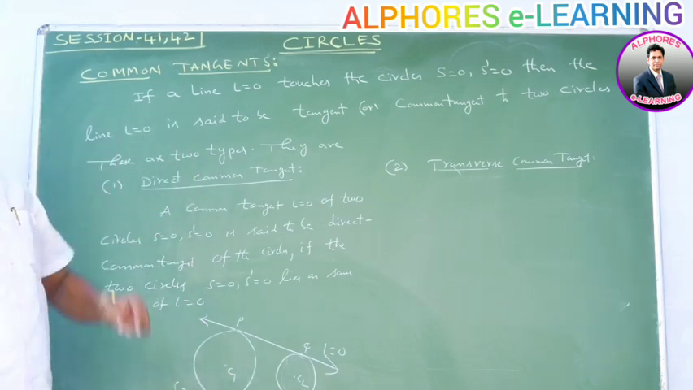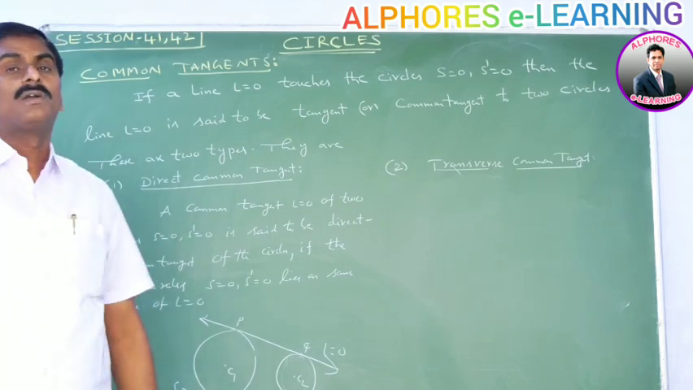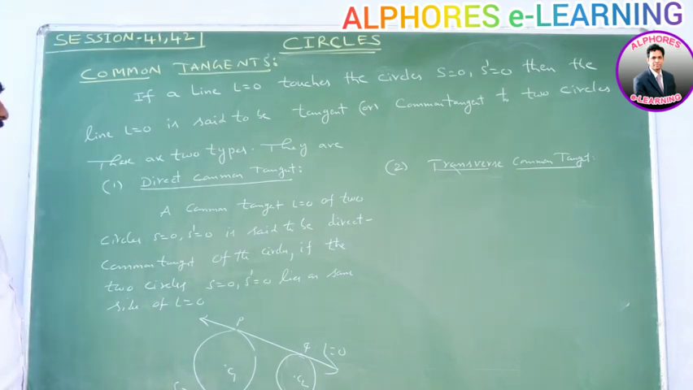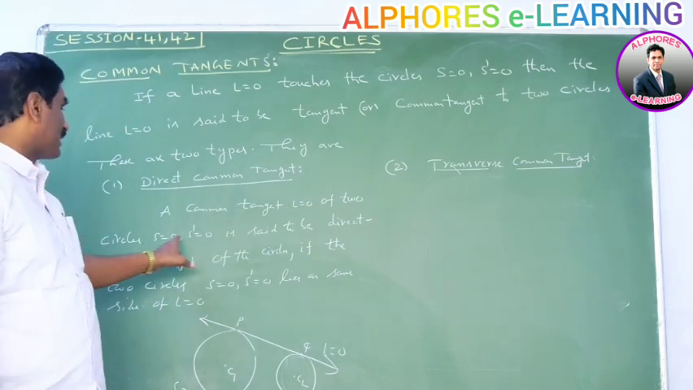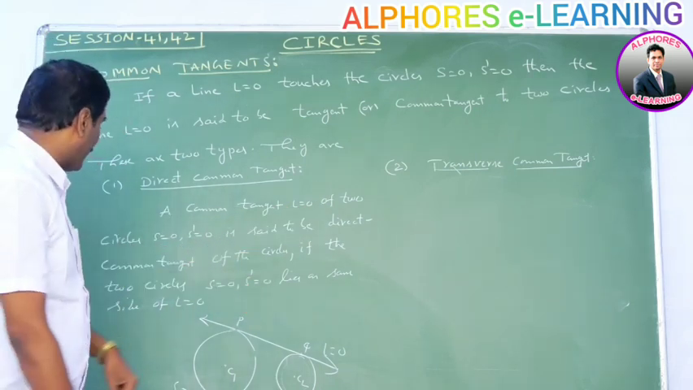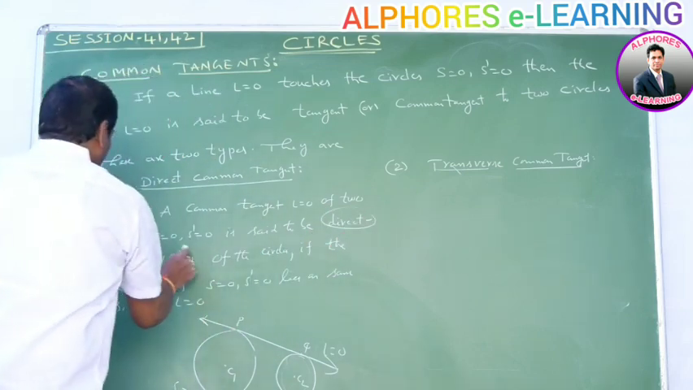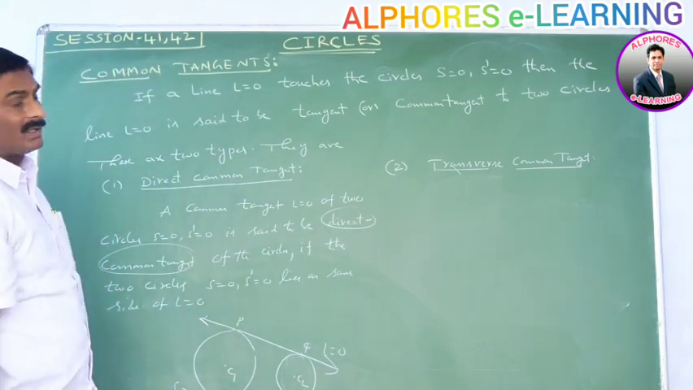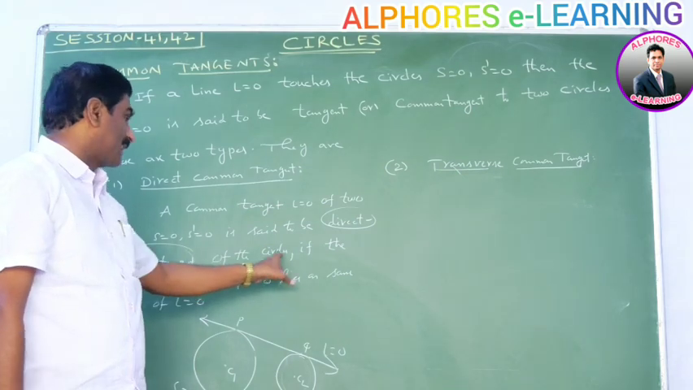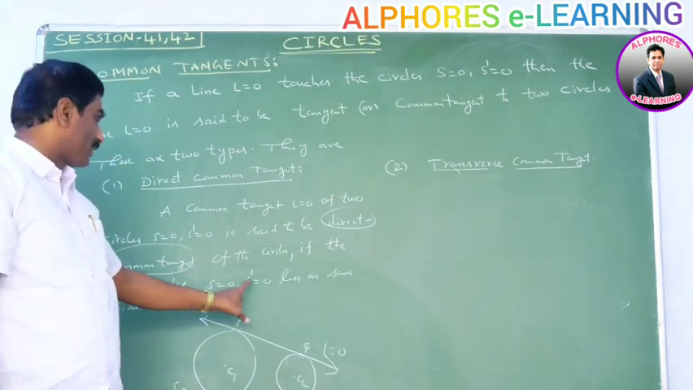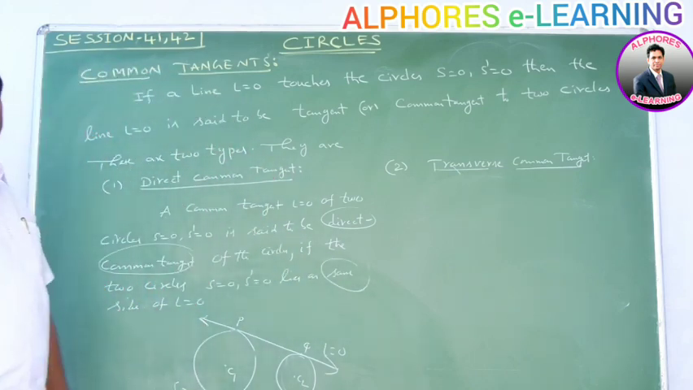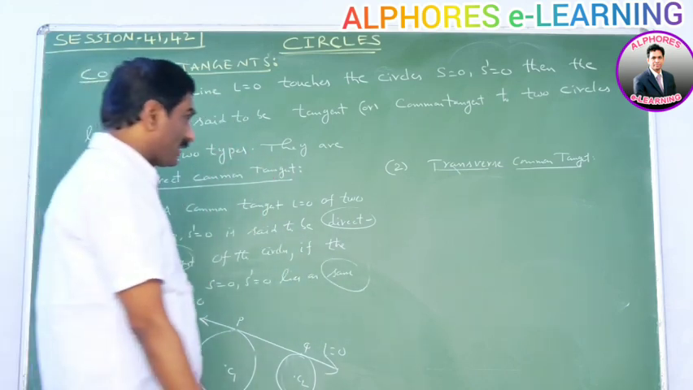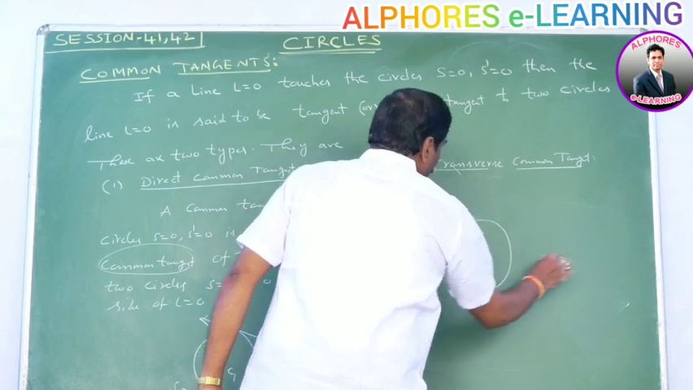Next, transverse common tangent. A common tangent L = 0 of two circles S = 0, S' = 0 is said to be a transverse common tangent of two circles if the two circles S = 0, S' = 0 lie on either side of the line L = 0.